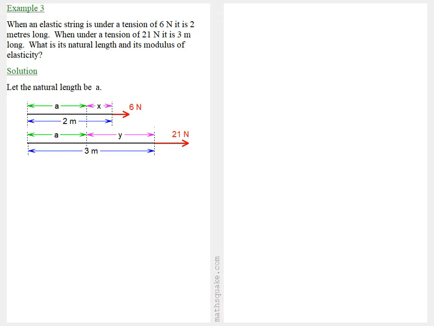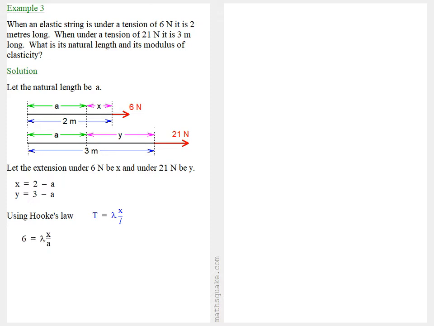Then, suppose it has an extension of x under a tension of 6 newtons and an extension y under a tension of 21 newtons. In the first case, we have the total length is 2, which means x is equal to 2 minus a. In the second case, we have a total length of 3, and so y is equal to 3 minus a.